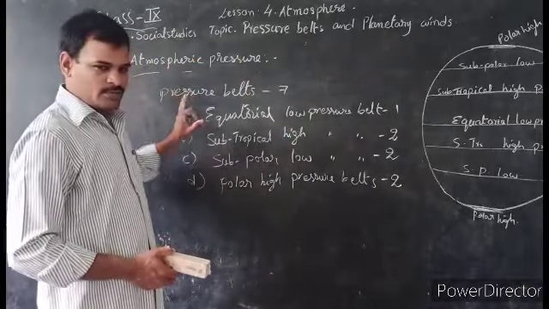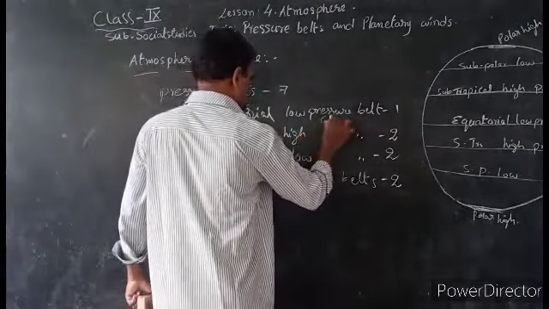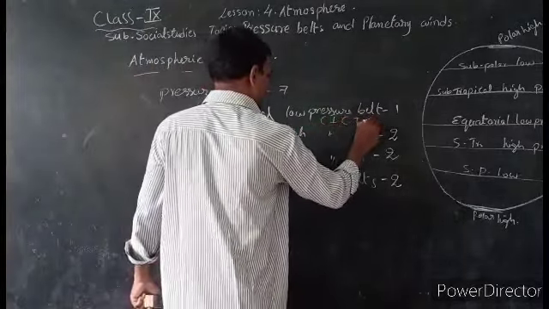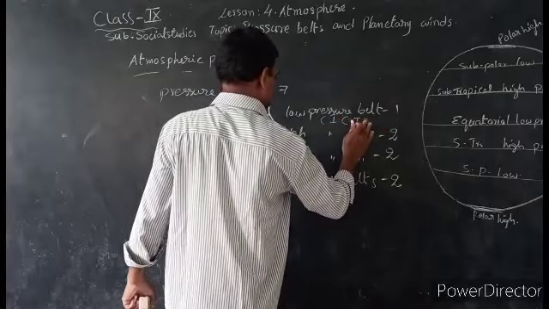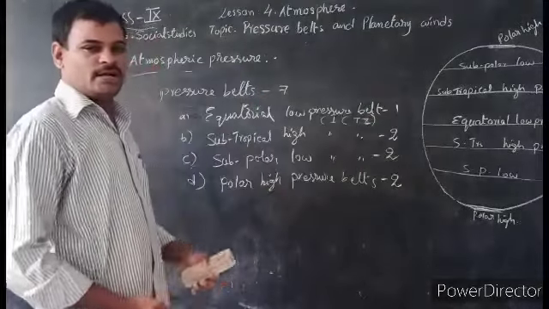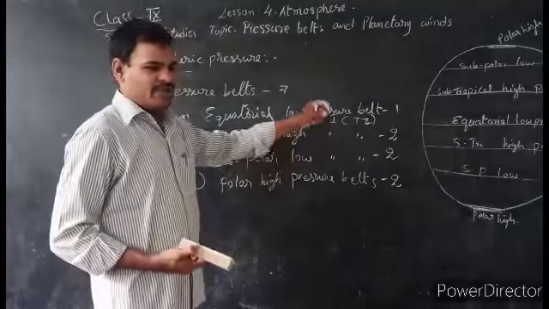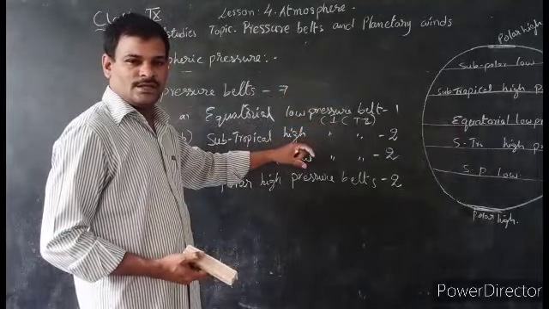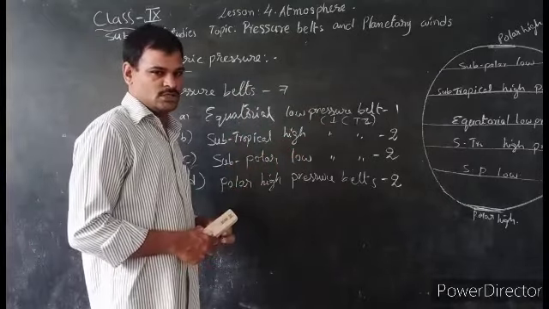So the equatorial low pressure belt is only 1. It is also called ICTZ, the Intertropical Convergence Zone. It has very low pressure. It has another name as per old textbooks, doldrums.